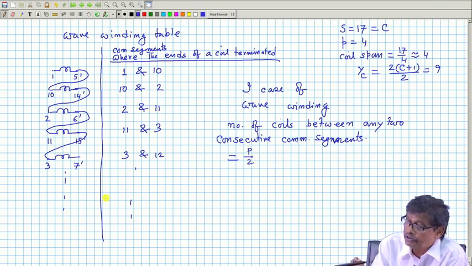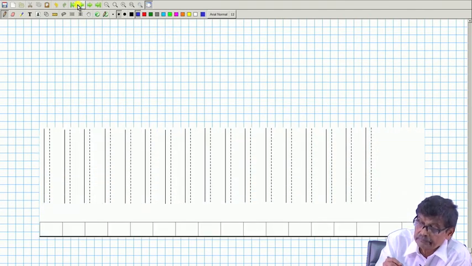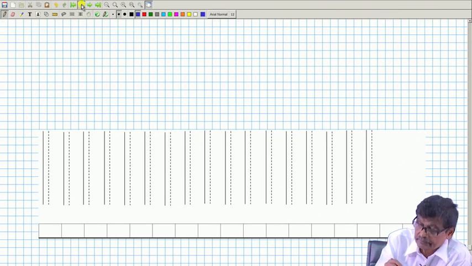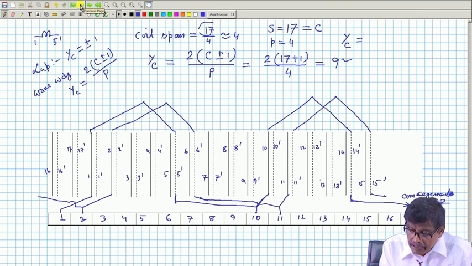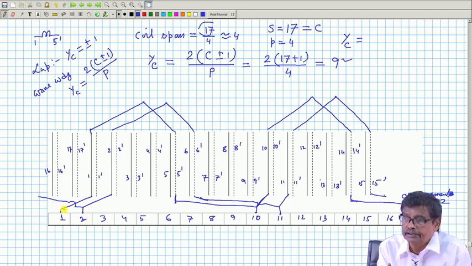In this case, P was 4, you can easily see this diagram. Between commutator segment 1 and 2, how many coils are there? Trace 1 coil and then the next coil in series and it goes to commutator segment 2. So, between 1 and 2, 2 coils are there.